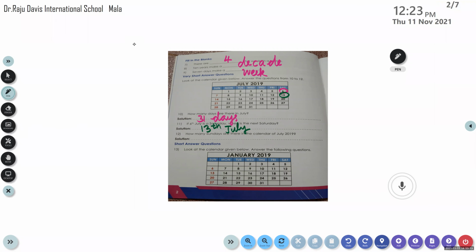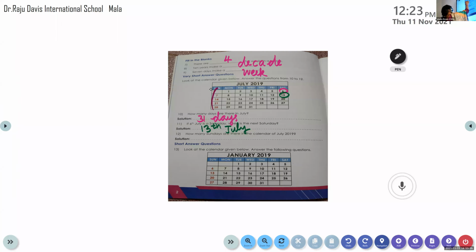Let's move to number 12. How many Sundays are there in the calendar of July 2019? Bhagyashree, how many Sundays are there? Four. There are 4 Sundays, so you can write 4 Sundays.